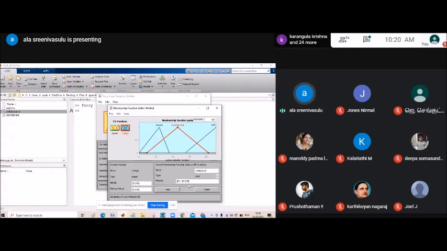For the medium volt range here, I prefer 80, 120, 160. And then membership function 3. Here I'm taking 158, 230, and 230 we are keeping.